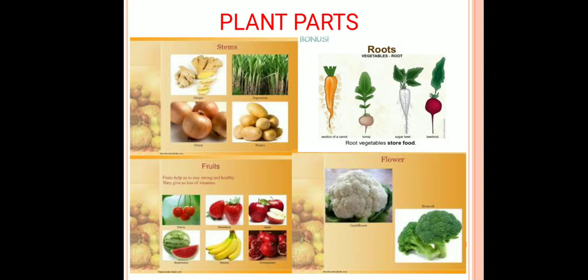Along with that, all the fruits which we eat, be it cherry, strawberry, apple, watermelon, banana or pomegranate, are the remaining stored food of the plant. Also, some plants store their remaining food in the flower part, like cauliflower and broccoli.